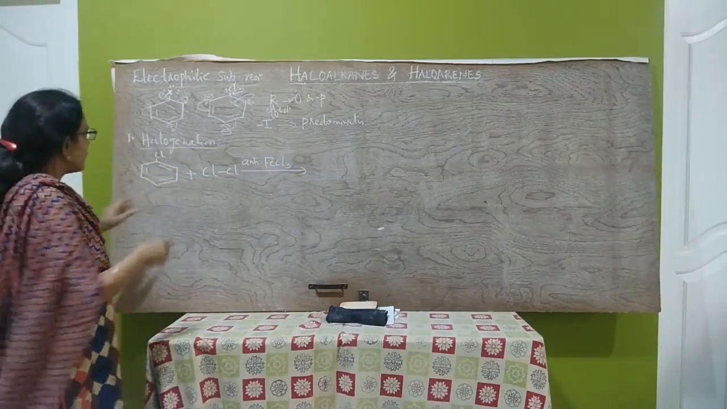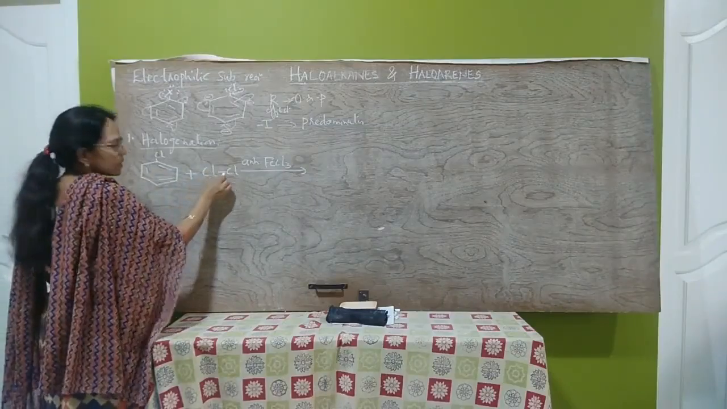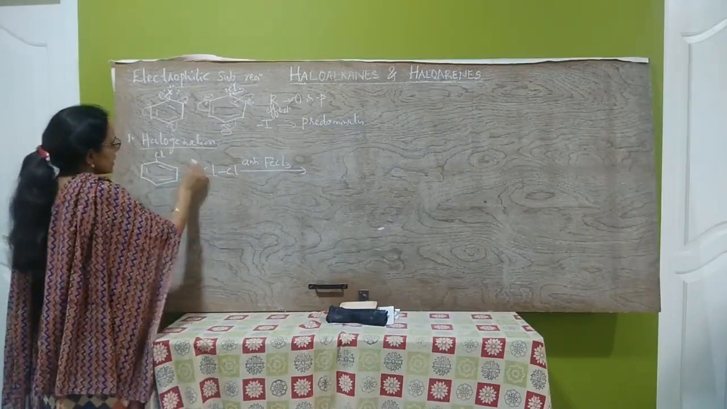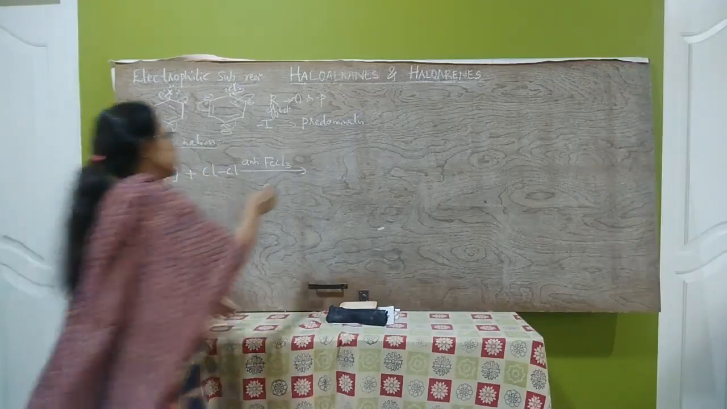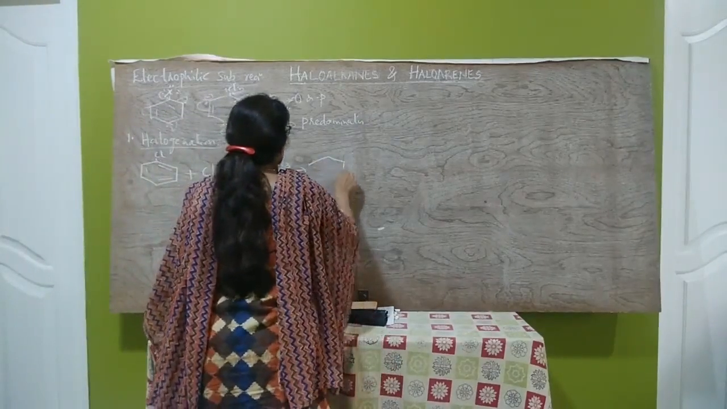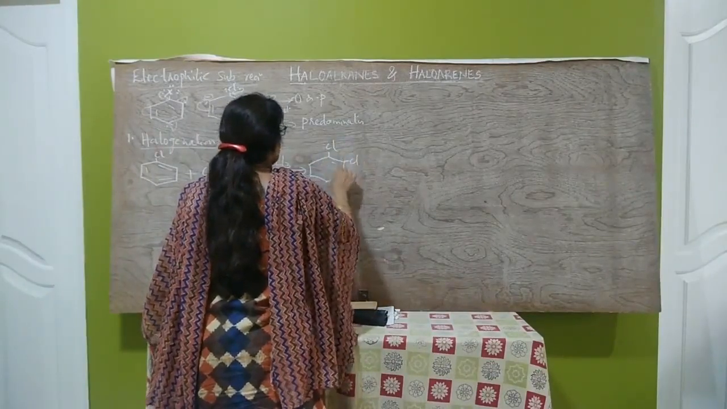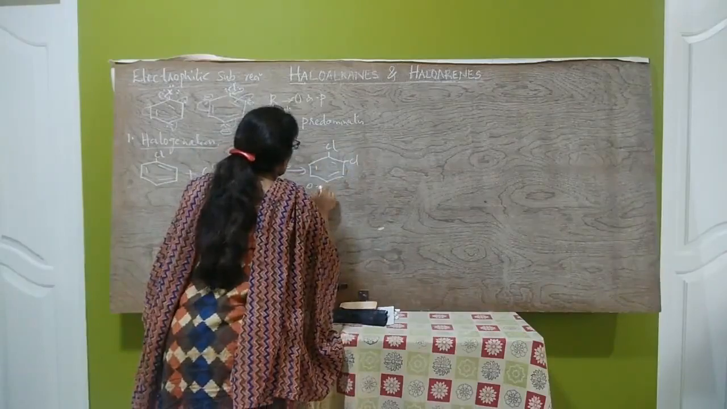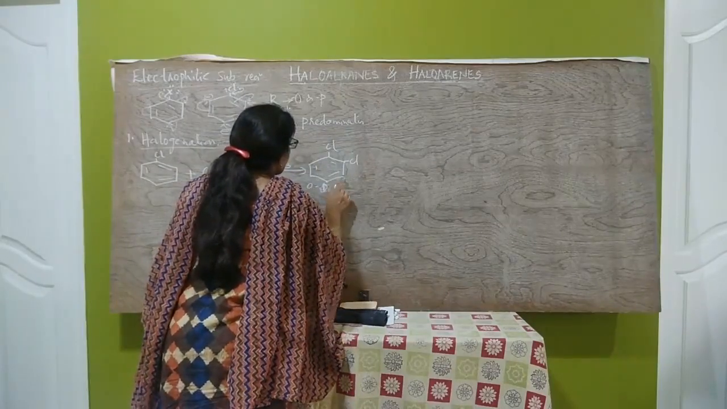Ortho dichlorobenzene: here the chlorine molecule undergoes heterolysis, and Cl plus attacks here. So this is ortho dichlorobenzene.